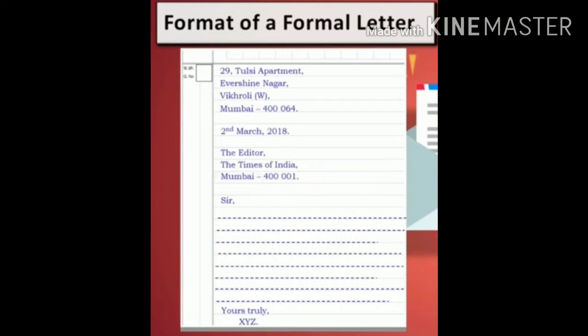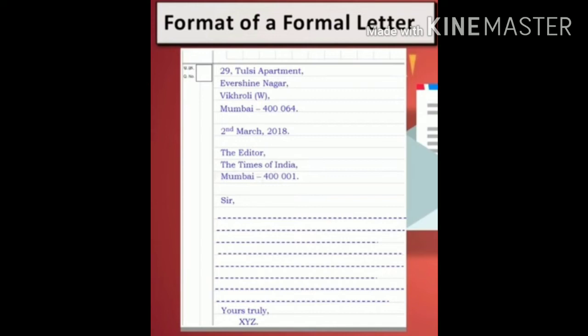When you write the subscription, you write two words, like Yours and faithfully, sincerely, or truly. The first letter of the word Yours should be capital. There shouldn't be any apostrophe before the S. And the next word, truly, sincerely, or faithfully, you write all in small letters, no capital letters.